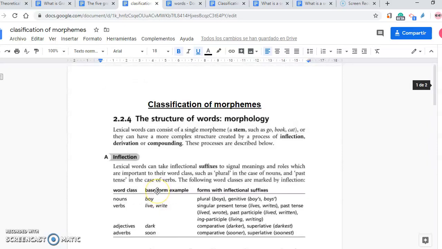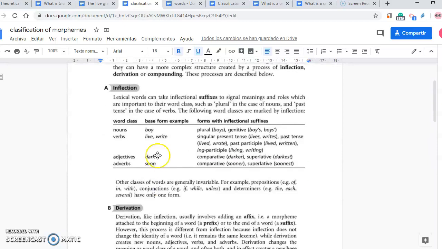Let's look at this. Inflection. Lexical words can take inflectional suffixes. What are suffixes? Morphemes that are added at the end of the word, to signal meanings and roles which are important to their word classes, such as plural in the case of nouns, past tense in the case of verbs.